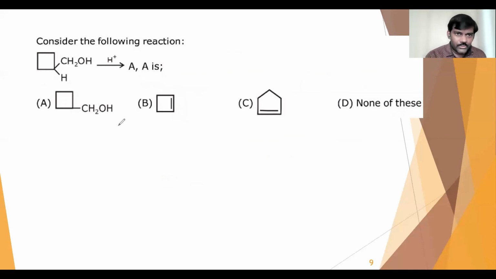So here consider the following reactions. They have given an alcohol, which has a cyclobutyl ring, and that is heated with some acid, H plus. Dehydration generally happens there, so we have to get the dehydrated product. Let us see. First, the H plus ion will be attracted by OH, because OH contains lone pairs. So this H plus will attach to that OH, and the water molecule will be removed. After the removal of the water molecule, what are you getting?